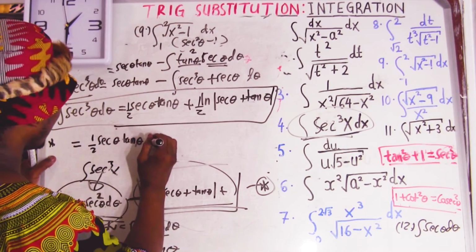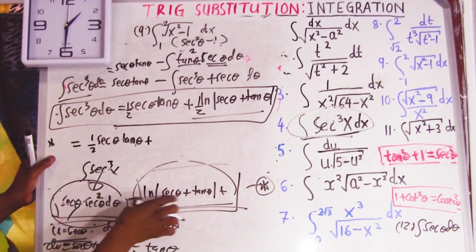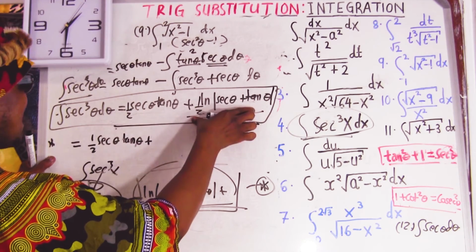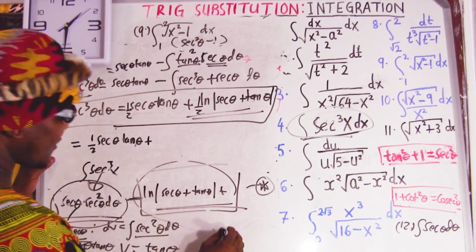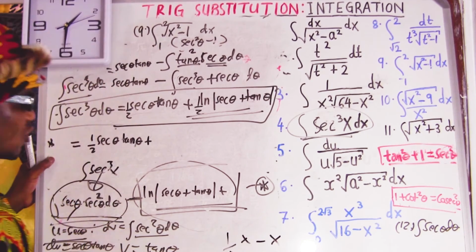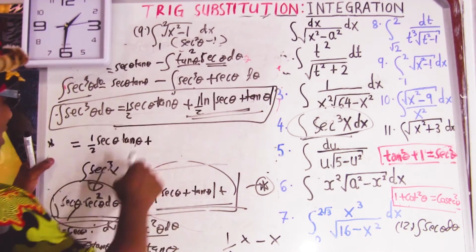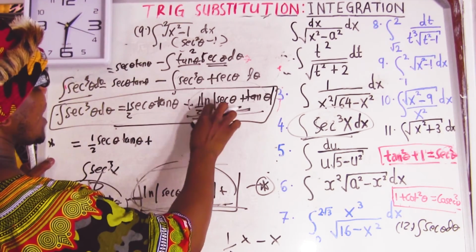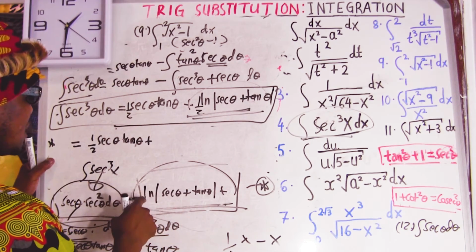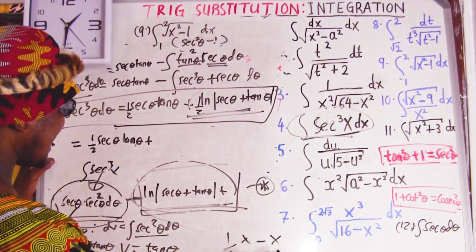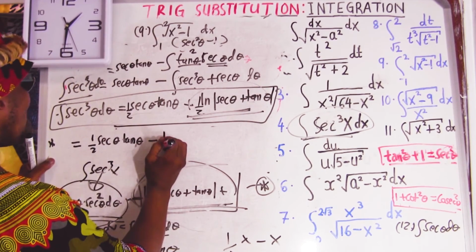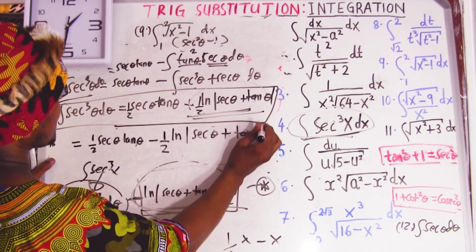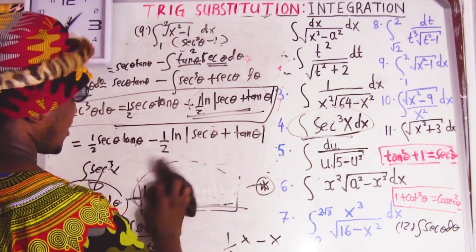Okay, plus a half. Look, a half of this minus this. A half of this is the same thing. Minus, if you have a half x minus x, what you get is going to be minus a half. So a half of this minus this is going to give us minus a half, because it's similar. Can't you see? A half ln of sec tan, a half ln of sec tan. So it's going to give us negative a half ln of sec plus tan. Okay, so the question is done.